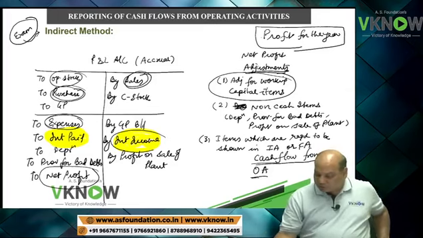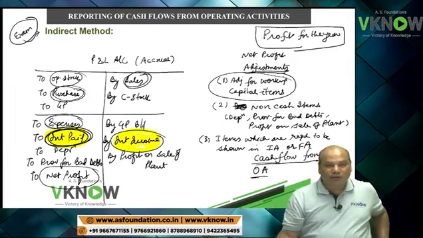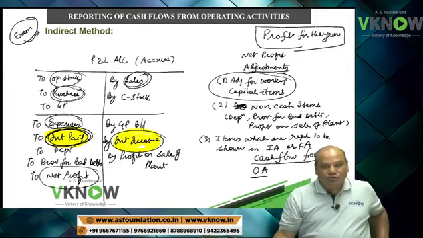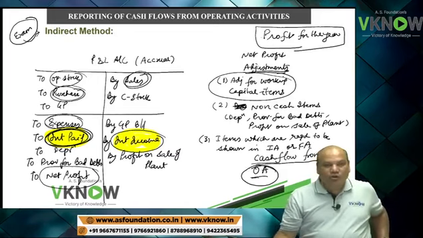In our example, interest income will be removed from here and shown in investing activity. Interest paid will be removed from here and shown in financing activity. This way what I will get finally is called cash flow from operating activity.